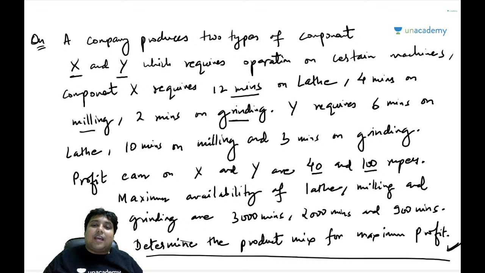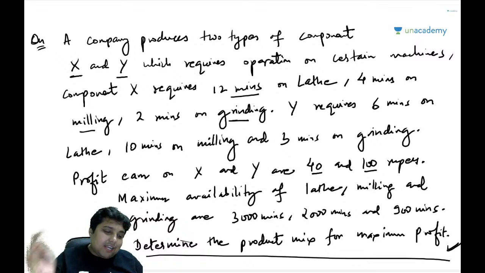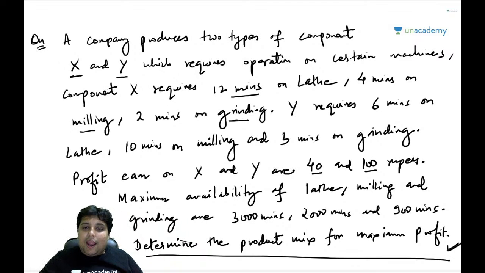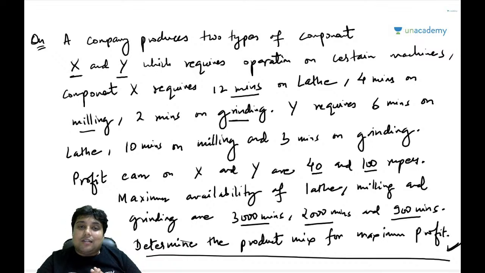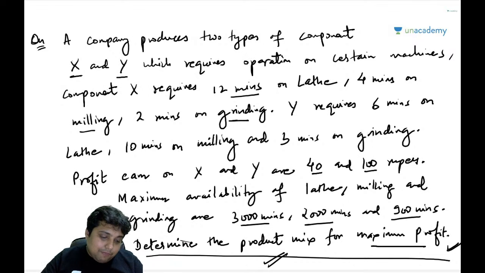So the respective times that the company requires on these three machines for X and Y have been given to you, and it has also been given that these machines have a daily availability which is limited. So now with respect to all these constraints and for our objective to maximize profit, you have to find out the number of products that we should be making to make maximum profit.